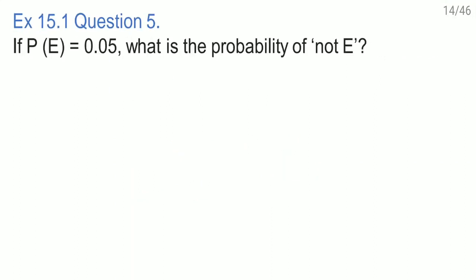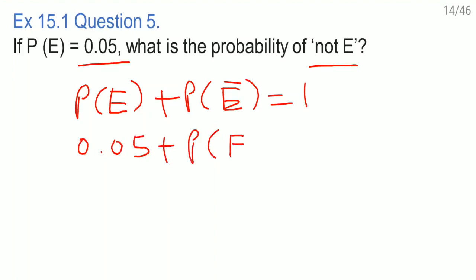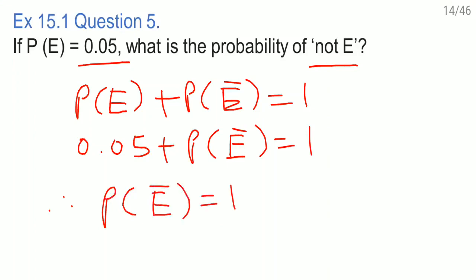Question number 5. If the probability of the event is 0.05, what is the probability of not the event? We have this formula: probability of the event plus probability of not the event is equal to 1. We'll just substitute the value here: 0.05 plus probability of not the event is equal to 1. Therefore, probability of not the event is equal to 1 minus 0.05, our answer is 0.95.